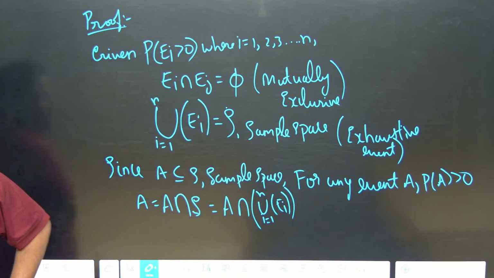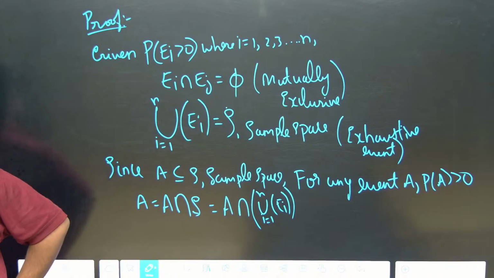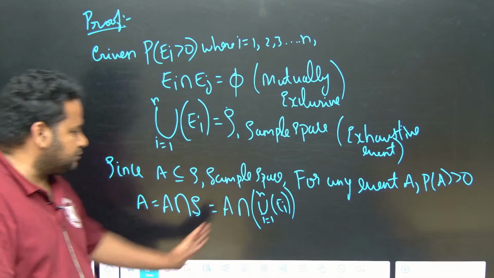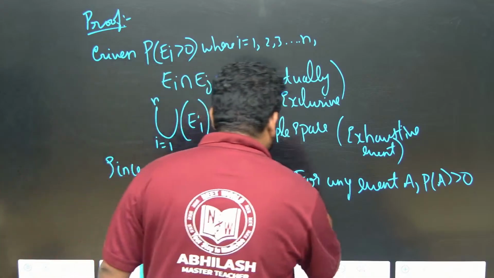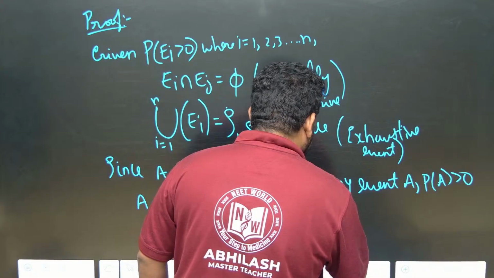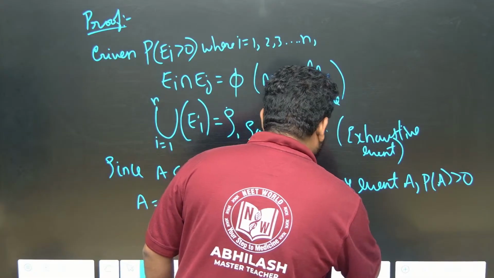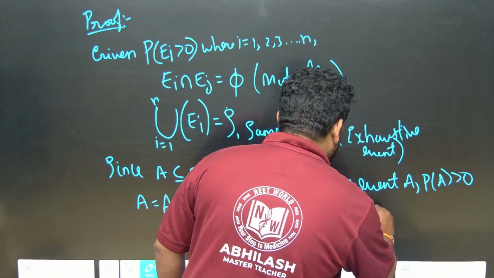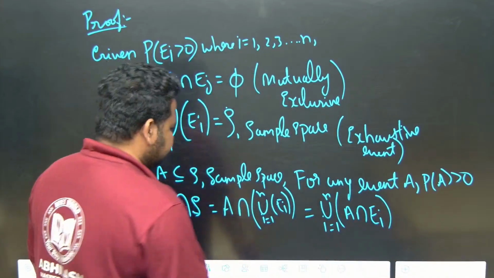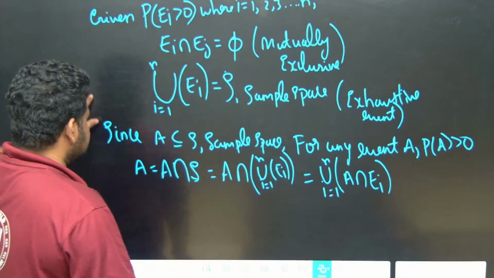Now what should we do? We should apply the distribution theorem here, friends. That means the union will come outside. So this will become the union, I running from 1 to N, of A intersection E of I. Now proceeding further, what can I write?